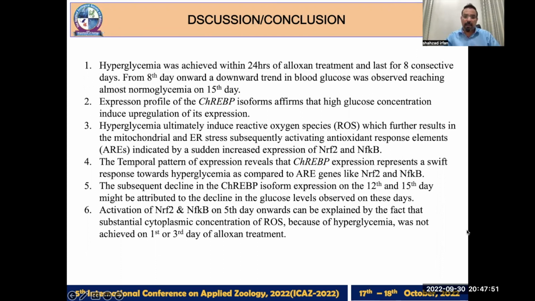But again, further data is always necessary to completely understand this complex mechanism of antioxidant response elements and the carbohydrate response element binding protein.